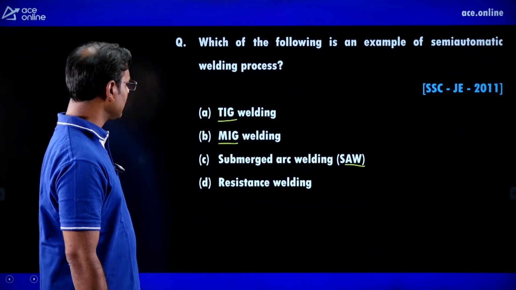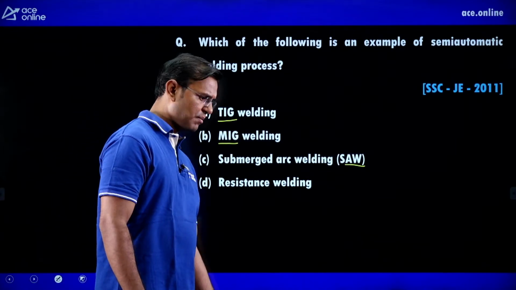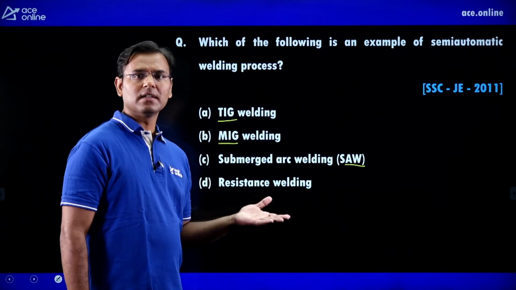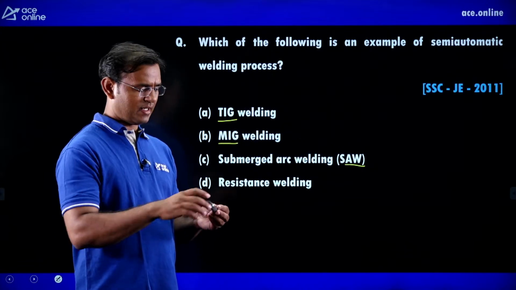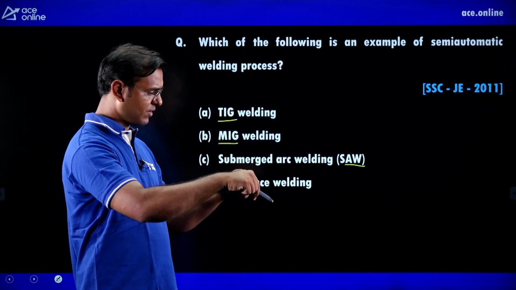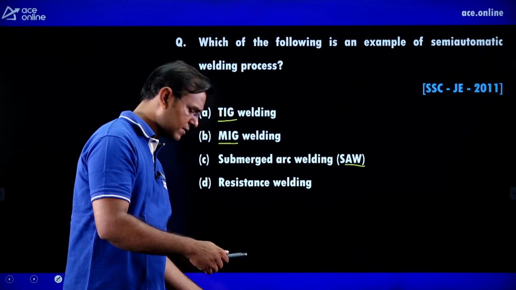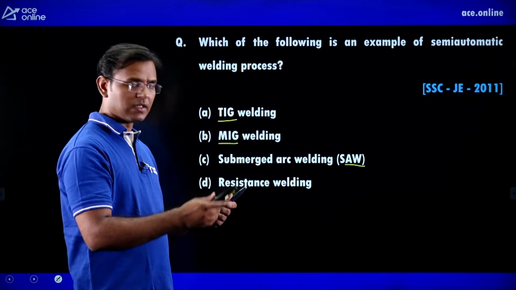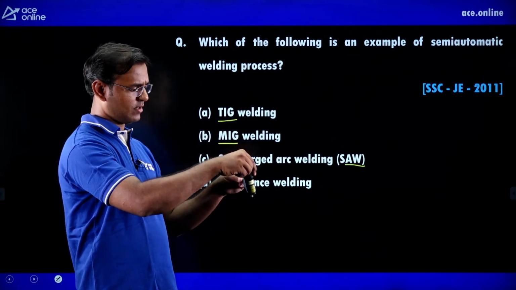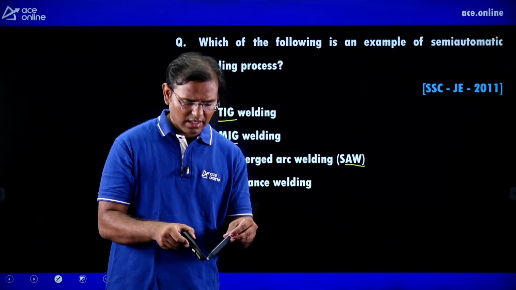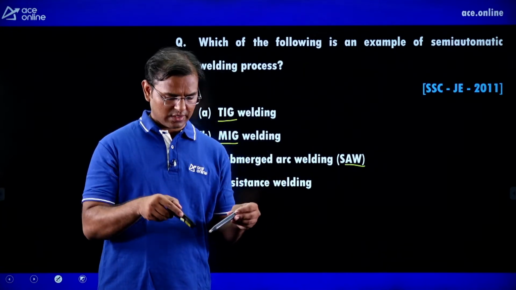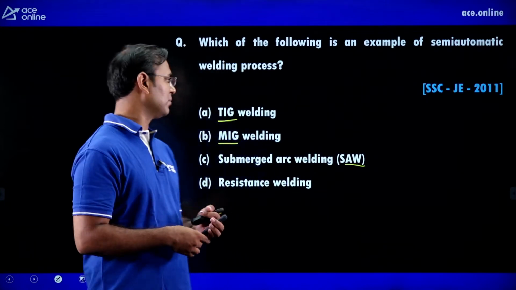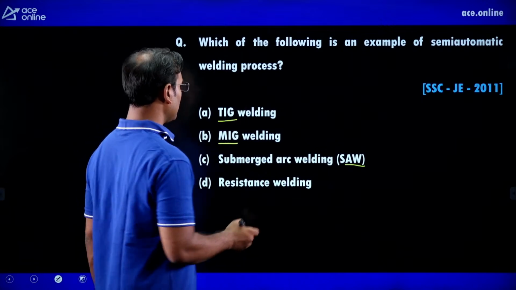Out of that, TIG welding is manual welding. One welder is working, holding the electrode in one hand and the filler rod in the other hand. Now you can see this pen as the filler rod, and this is the electrode he is holding, and he is doing the welding. So TIG is not semi-automatic, it is a manual welding process.